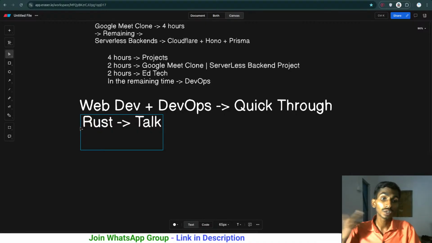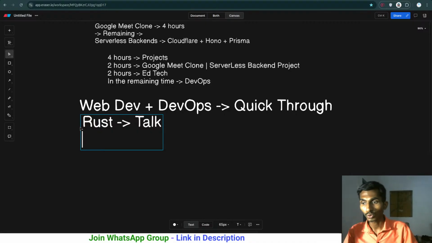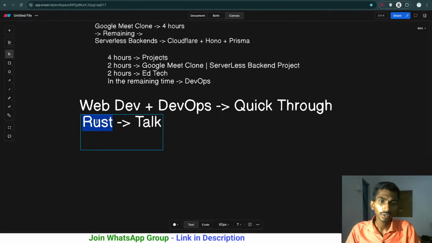Why did I need to learn Rust? The simple reason is that there's a project and Rust is being used by the instructor, and he's using both TypeScript and JavaScript and Rust, but I'm getting the chance of learning that, so I just thought of having a quick go through this. So I got the basic info of Rust, and I'm gonna be talking about it just after 10 minutes or something. And then after that we have to talk about